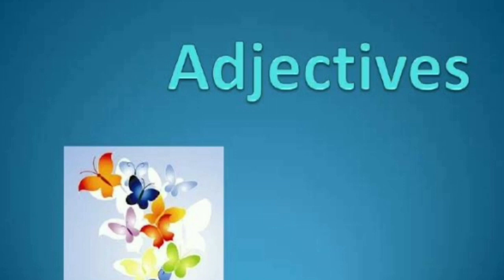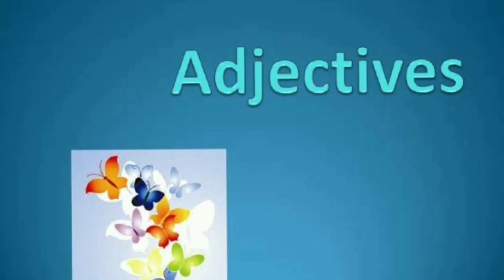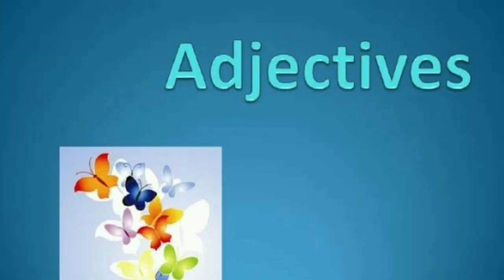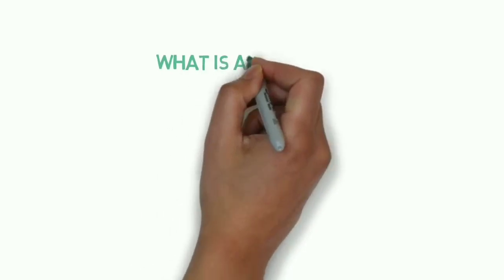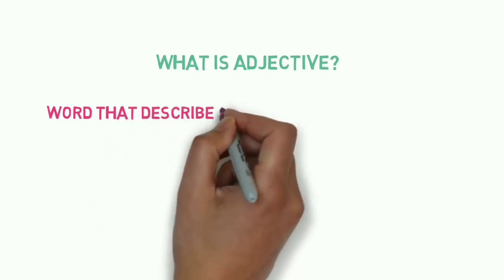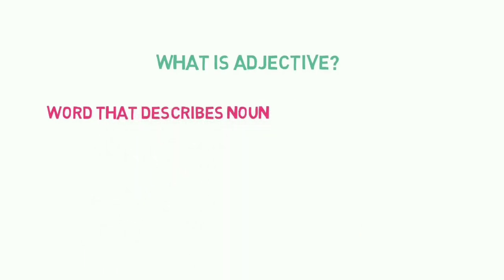So today we are going to learn a new topic, adjectives. So let's see what is adjectives. An adjective is a word that describes a noun. If we want to study adjectives, first we will revise nouns.